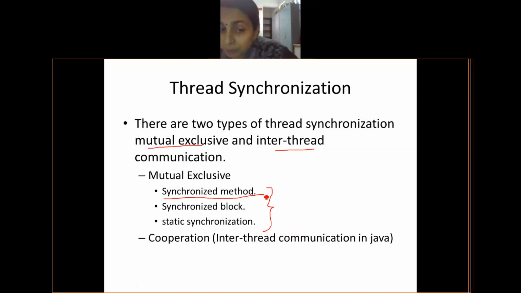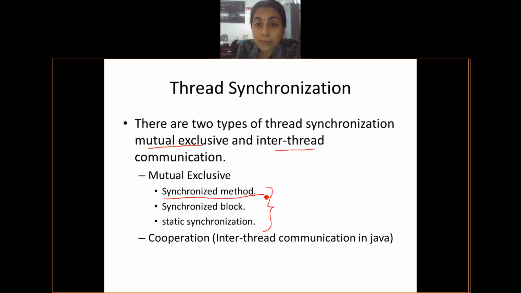What does this synchronized method talk about? The method you have written separately, that method you want to synchronize. When some object calls that method, that object holds the lock of that method. It means no other object can have access to that method until this particular object completes. So the core functionality can be grouped as one method, and that can be made a synchronized method.